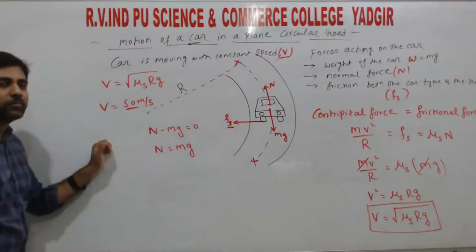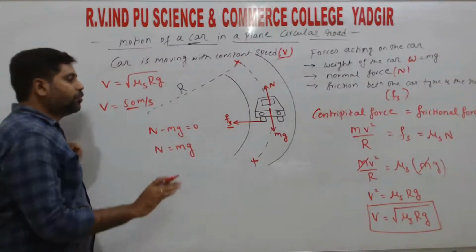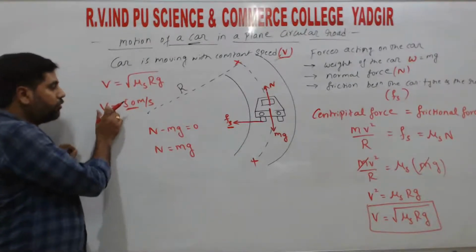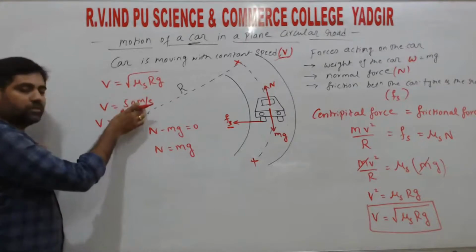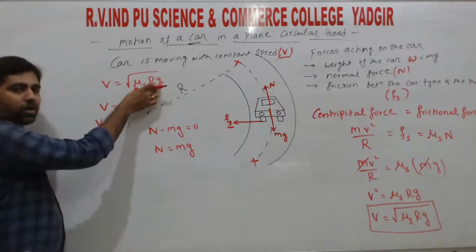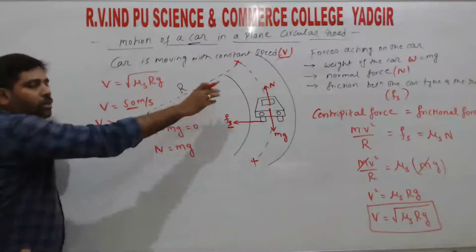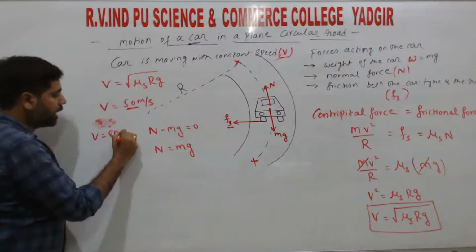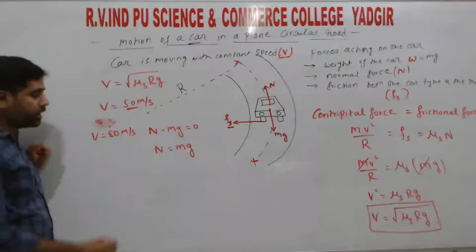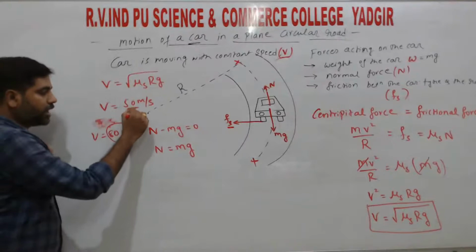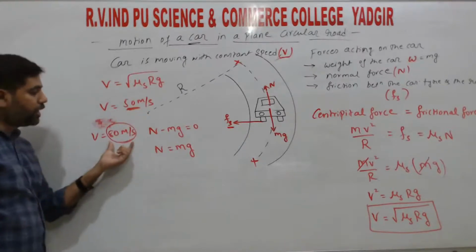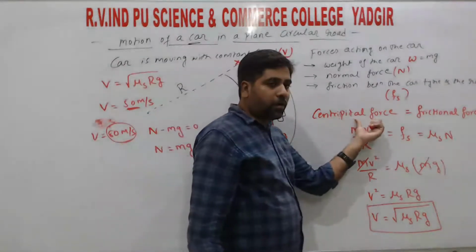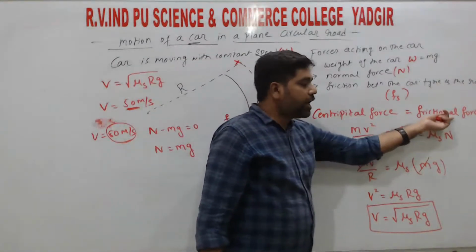What do we do? We slow down. That is why, because if the object or vehicle moves greater than this speed, the value we have found, for example if the car goes at 80 meters per second, this speed is greater than the constant speed. So this speed is not given by the centripetal force. That means it is not provided by the frictional force.